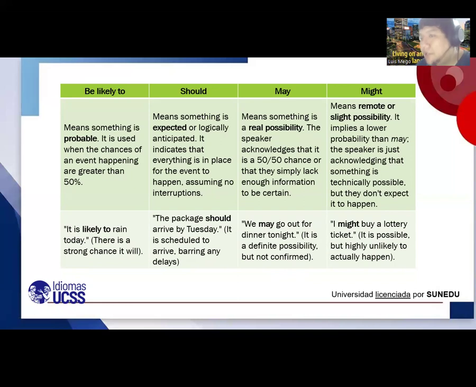And in the case of might, that means a remote or slight possibility. It implies a lower probability than may, yeah. If we compare the probability between may and might, might is remote. The speaker is just admitting that something is technically possible, but they don't expect it to happen. Like, I might buy a lottery ticket. That is possible, but highly unlikely. Maybe it happens, maybe it won't happen.